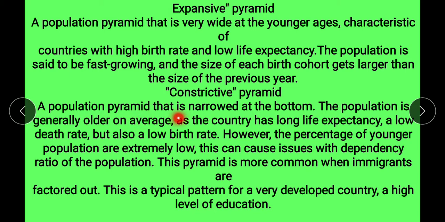Constrictive pyramid. A population pyramid that is narrow at the bottom. The population is generally older on average as the country has long life expectancy, a low death rate but also a low birth rate. However, the percentage of younger population is extremely low. This can cause issues with the dependency ratio of the population. This pyramid is more common when immigrants are factored out. This is the typical pattern for a very developed country, with a high level of education.